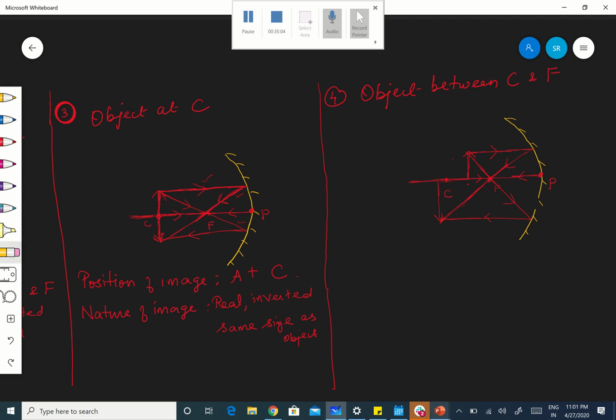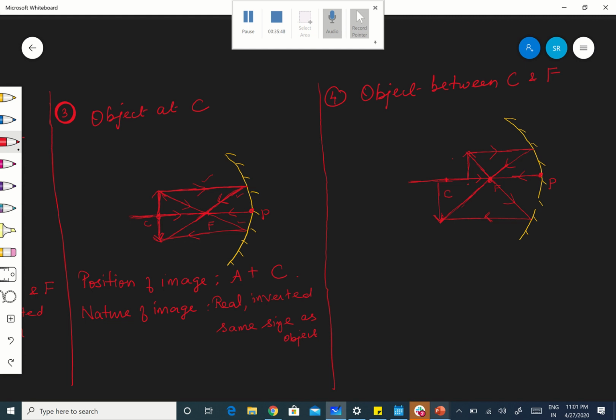Therefore, when the object is between C and F, you are getting the image beyond C, correct? Image is beyond C. Is it a real image? Yes. Why? The reflected rays are actually meeting to form the image. Therefore, it is a real image, and it is an inverted image. And what do you say about the size? Larger than the object, which means it is an enlarged image, because the size of the image is more than that of the object.